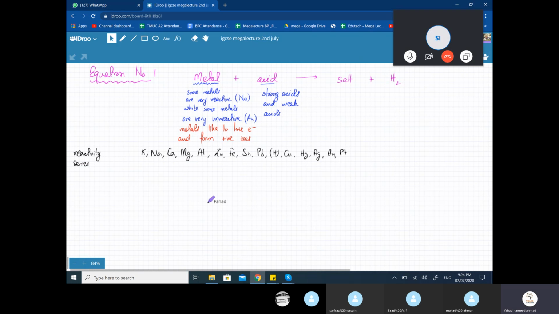Now, as you move down the reactivity series, the reactivity decreases. The metals become less and less reactive. They don't like to lose electrons. The metals on the right side are probably very strongly attracted to the electrons. So this side is less reactive, and this side is more reactive.